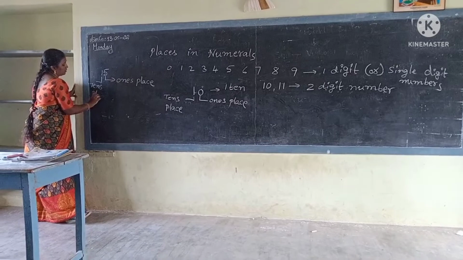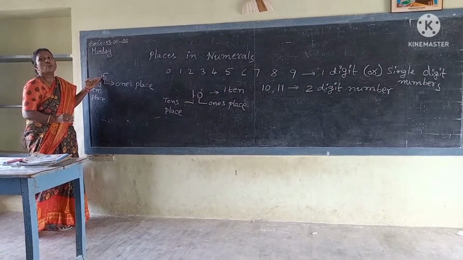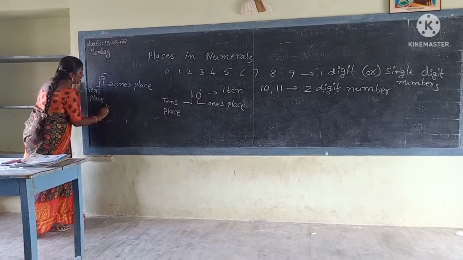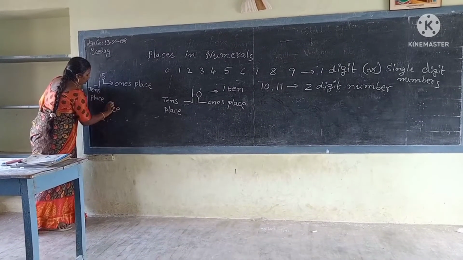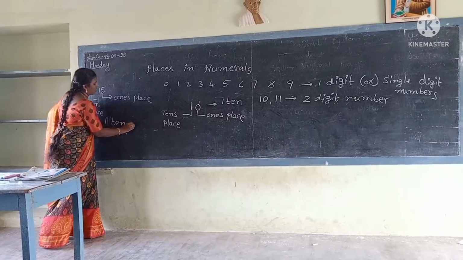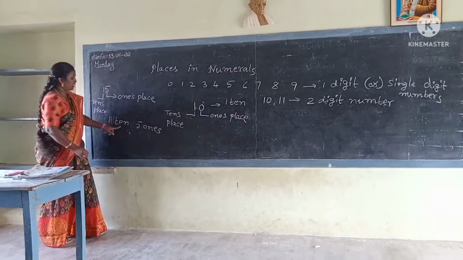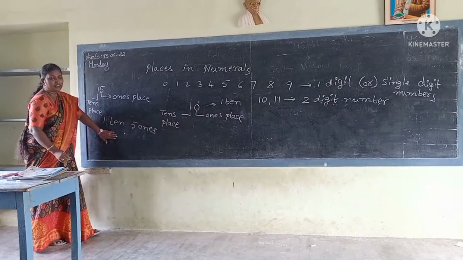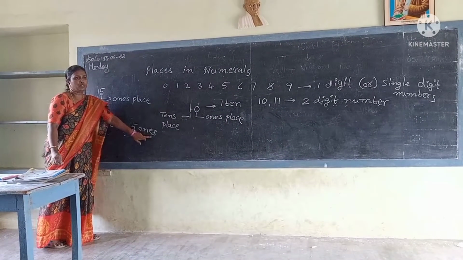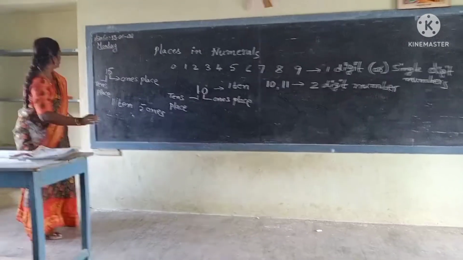How many tens are there here? 1 ten only, and 5 ones. This is the places in numerals.